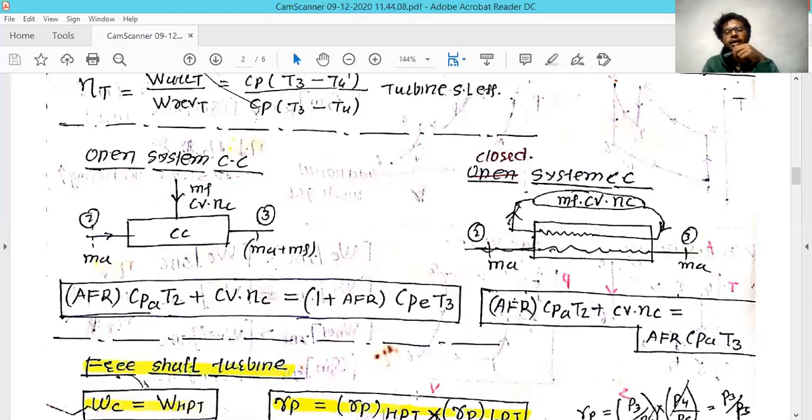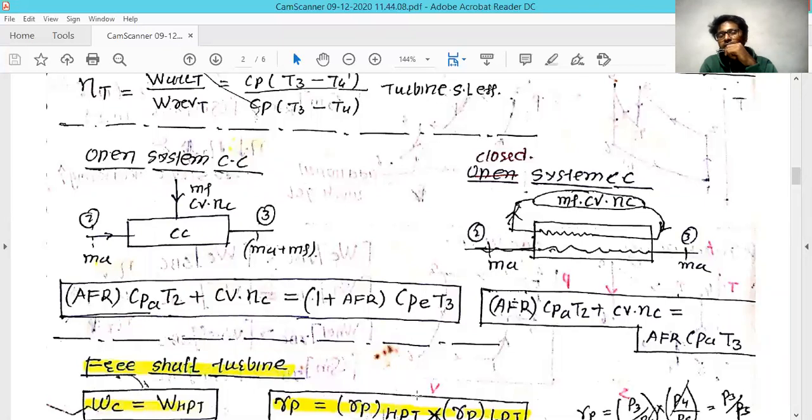In a similar manner, there is a closed system combustion chamber in which there is no direct heating of the process. The combustion chamber is separated from the airflow of the turbine by a pipe, and the heat generated passes through the pipe, while on the opposite side the fresh air is passing.